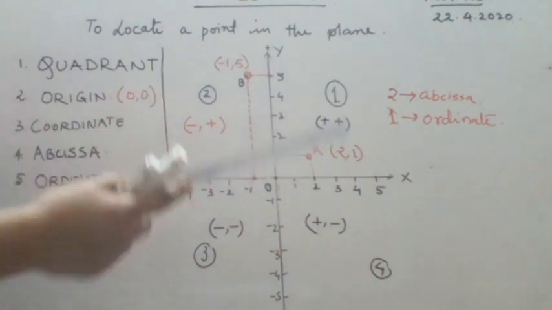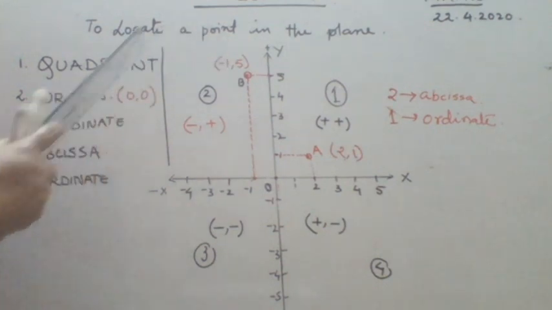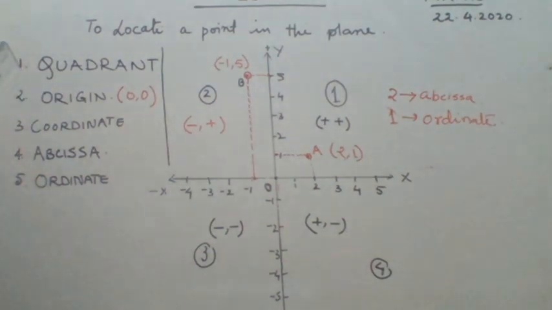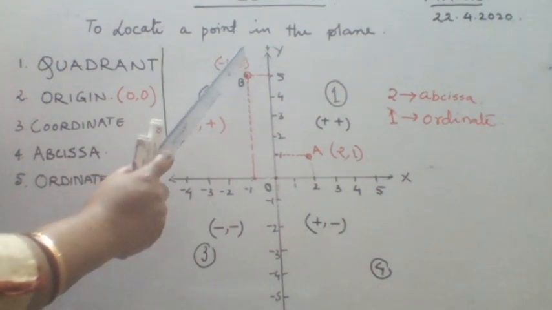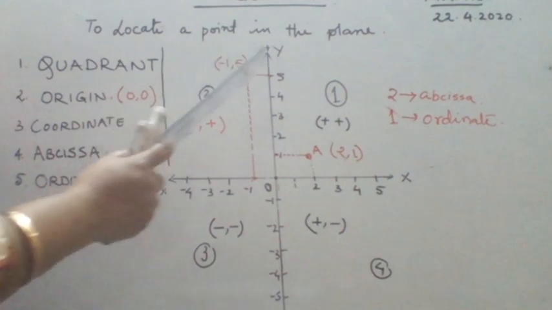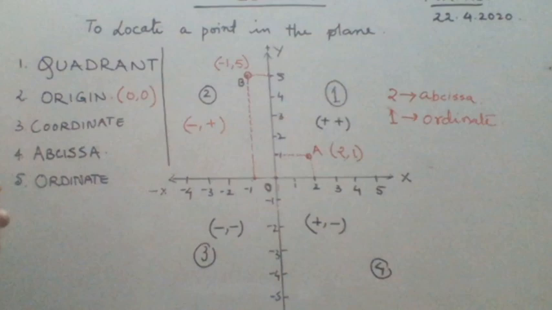Another name for this x-axis point, that is -1, is said to be the abscissa, and 5 is called the ordinate. And what is the coordinate of this point? Coordinate is -1, 5. X is equal to -1, y is equal to 5. Now in which quadrant does this point lie, -1, 5?